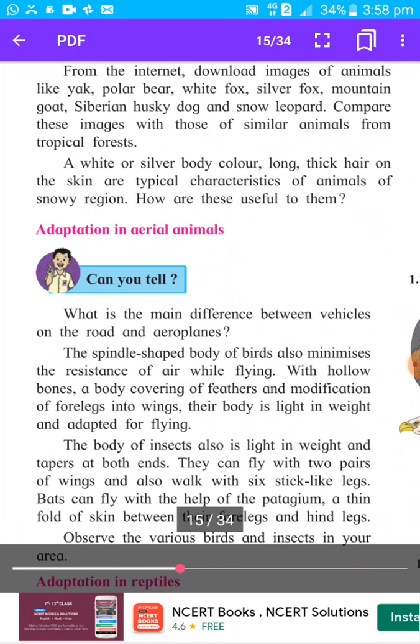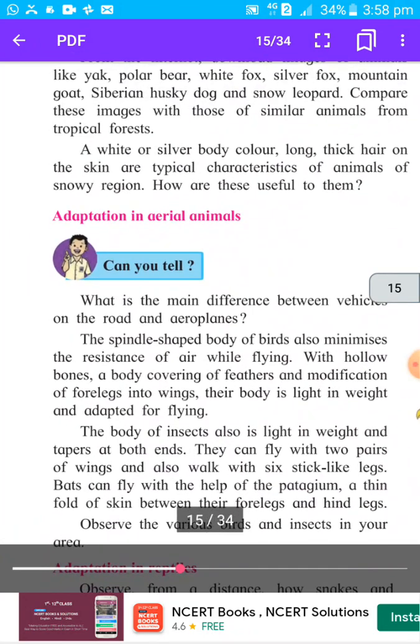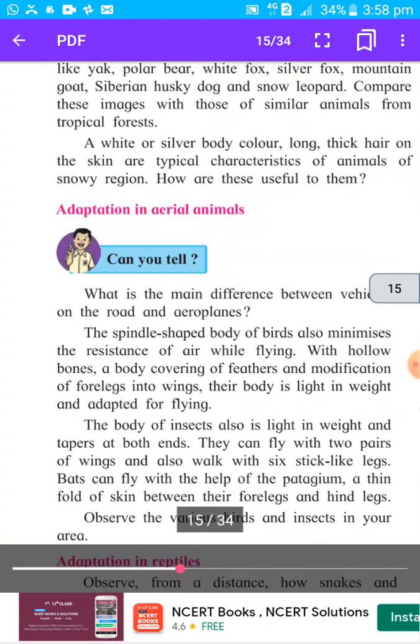Then, long thick hair on the skin. As it is very cold and the temperature is very low, they have long thick hair on their body or skin. Due to this they can survive in such low temperature and cold. So which adaptations are there?